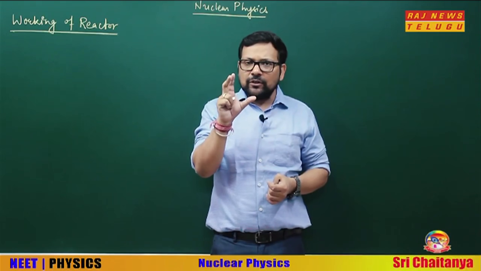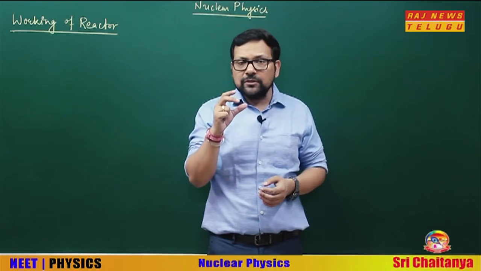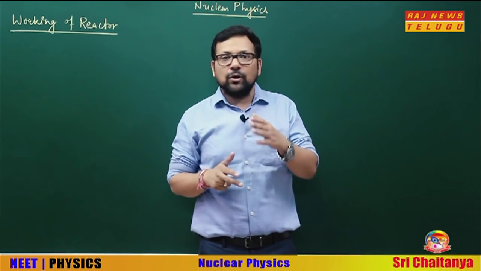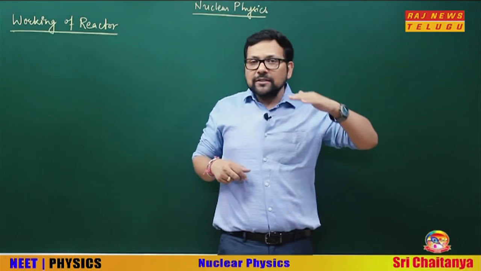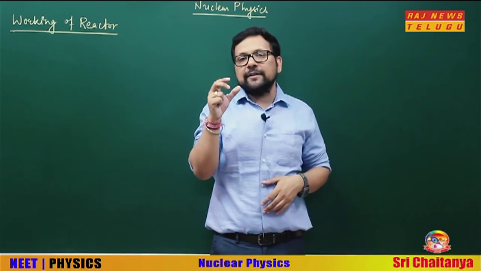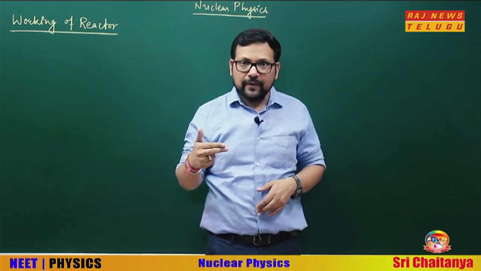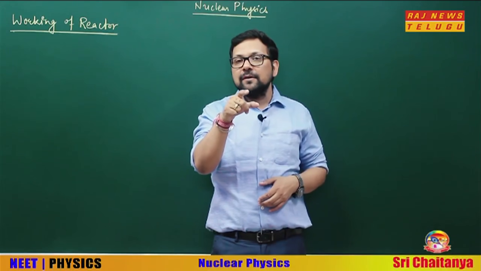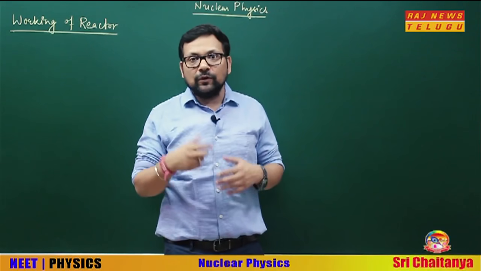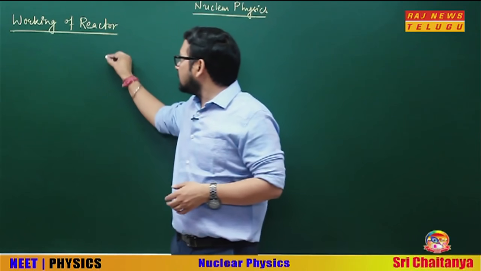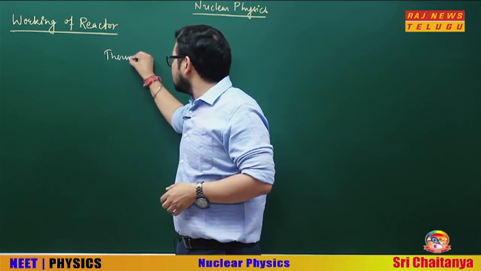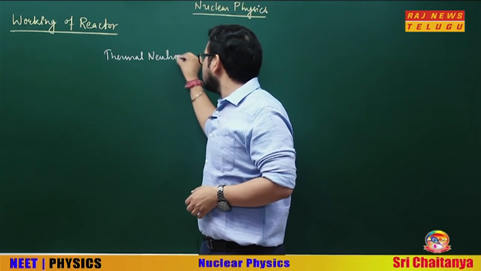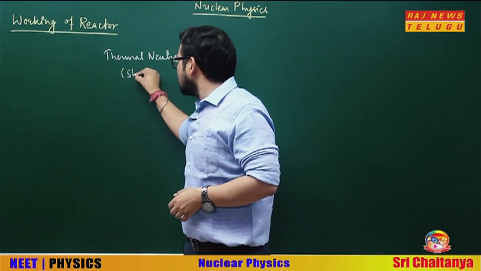From the uranium fuel rod you are using, neutrons are produced. Neutrons are passing through what? The moderator. So the fast neutrons passing through the moderator, their speed slows down. And slow speed neutrons are called, if you remember, thermal neutrons. So what are we getting here? We are getting thermal neutrons. Okay, let me write it for you. Thermal neutrons. These thermal neutrons are obviously slow neutrons.